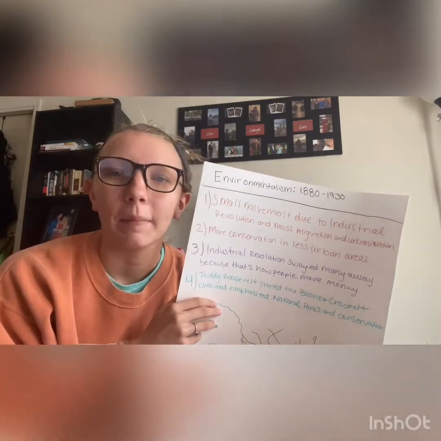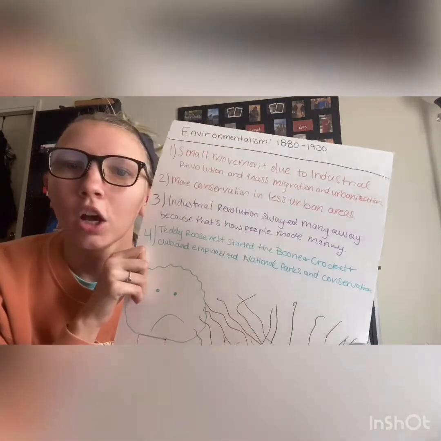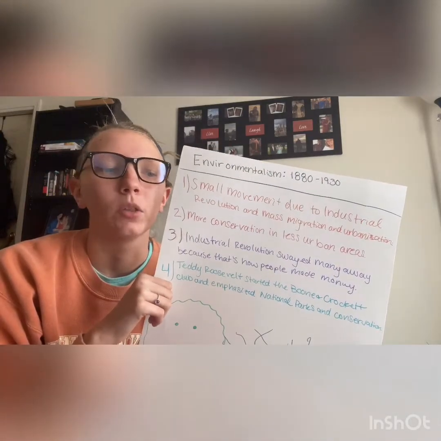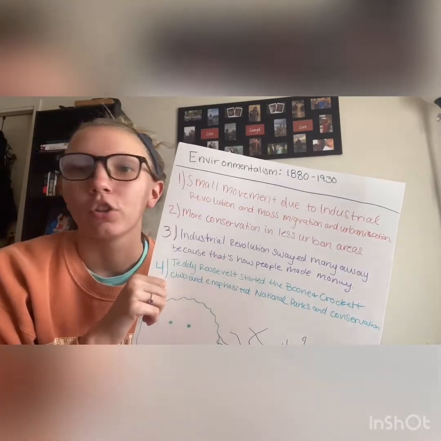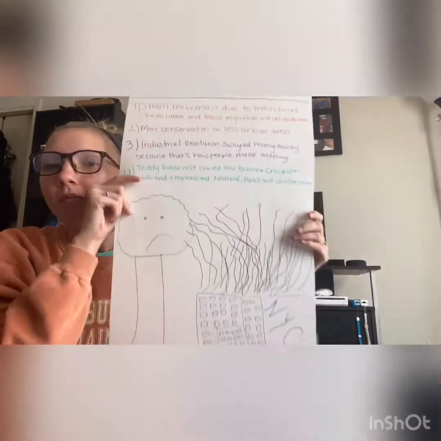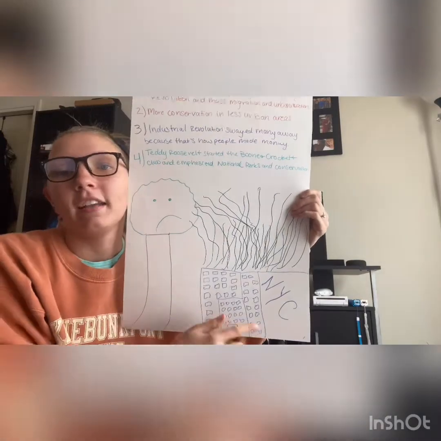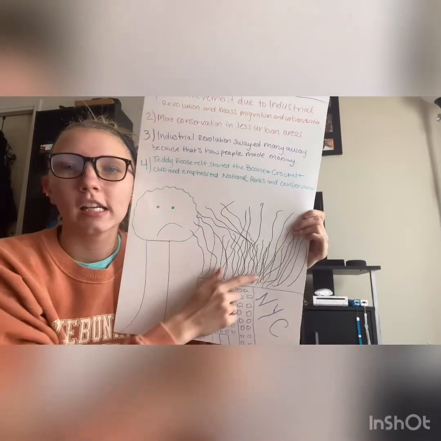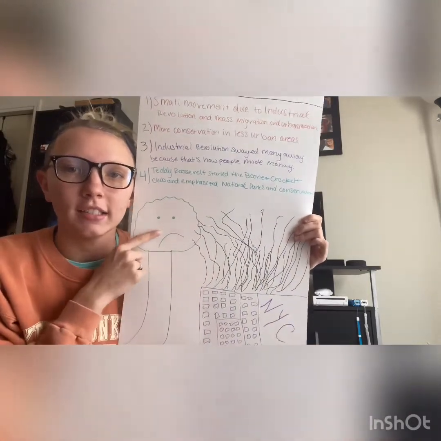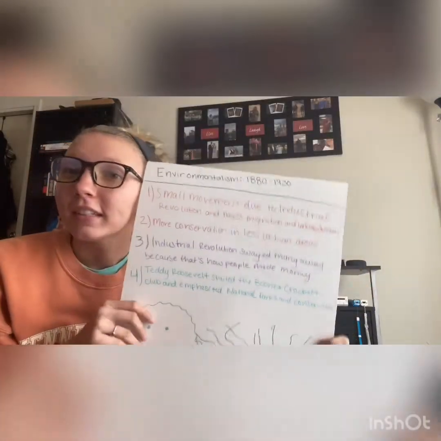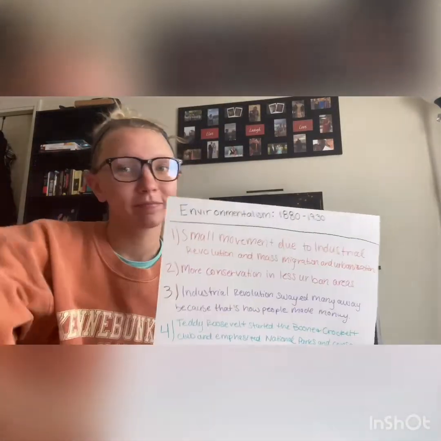However, politics did play a little bit of a part in the environmentalism movement during this time, and the conservation movement, because President Teddy Roosevelt started the Boone and Crockett Club, which was a conservationist club that helped with wildlife and preserving national forests and stuff like that. And he also emphasized national parks and conservation. And this is just a picture of NYC and the pollution in NYC, and this is a tree. He's sad because he's dying because of the Industrial Revolution. So yeah, that's our first group.